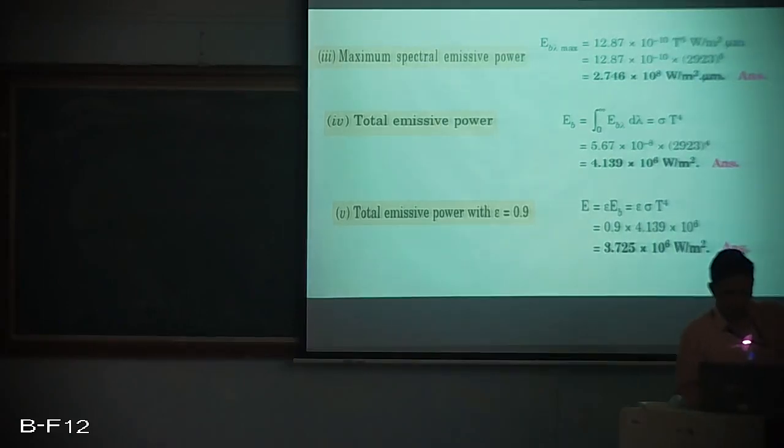Of course, the total emissive power is the integral of EB lambda, which is sigma T to the power 4. Sigma, we know what it is: the Stefan-Boltzmann constant, 5.67 into 10 raised to minus 8, and we choose the temperature as 2923 to the power 4. And for the total emissive power when the emissivity is 0.9, we just multiply epsilon into sigma T to the power 4, and so on. We get the answer as 3.72 into 10 raised to 6 watt per meter square.